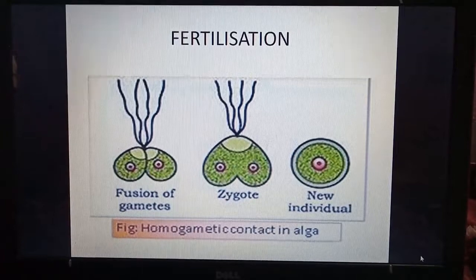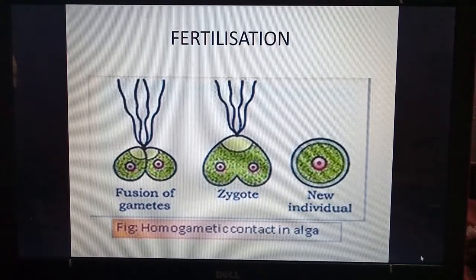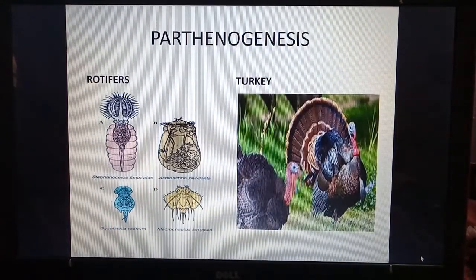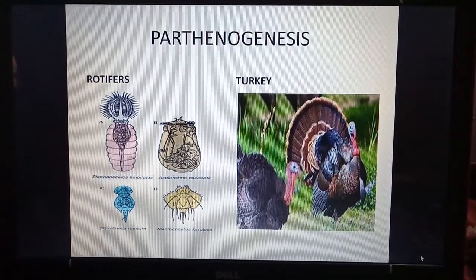Here we can see fusion of gametes to produce a zygote, which then develops into a new individual. In this slide we can see rotifers. So what are rotifers? We know that there are many phyla in animals. Some animals which are discovered are very few in number and can't be placed in other groups.